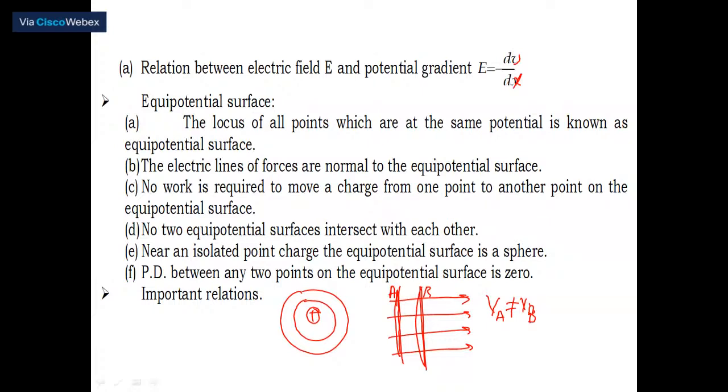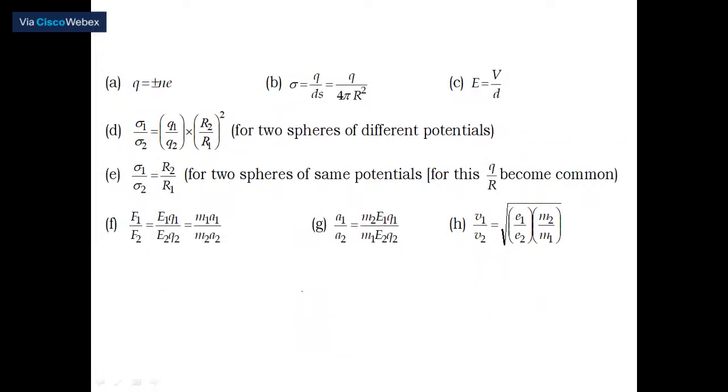Next point, here are some more relations. Q, the charge acquired by a body, is equal to plus or minus Ne. Then sigma, the surface density of charge, is charge divided by area, sorry, not distance. That is equal to Q divided by 4 pi r square in the case of a spherical conductor. E is equal to V by d.